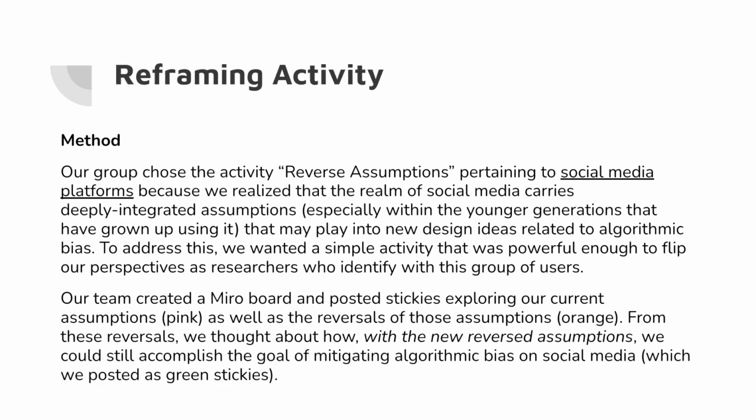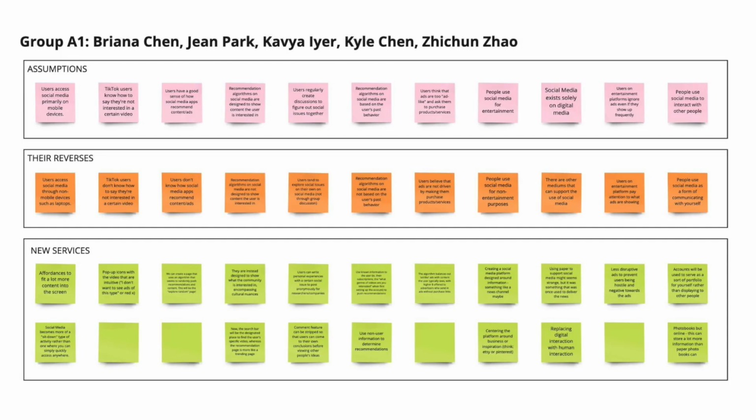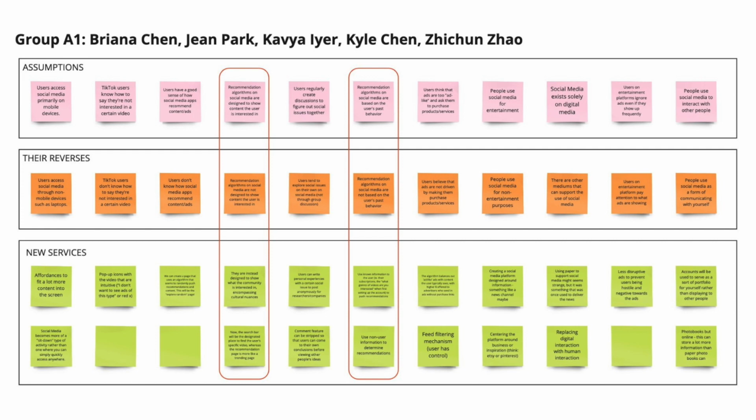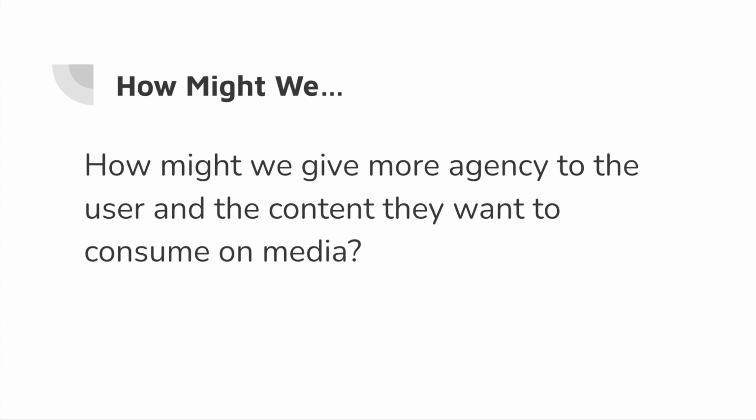Afterwards, we conducted a reframing activity by using reverse assumptions, since our group discussed and agreed that the realm of social media relies heavily on deeply integrated assumptions. We used pink stickies as our current assumptions, orange stickies for those assumptions that are reversed, and green stickies for how we can mitigate the social media biases with the reversed assumptions. From this activity, we were able to identify a specific area of interest to focus our research. How about we give more agency to the user and the contents they want to consume on media?